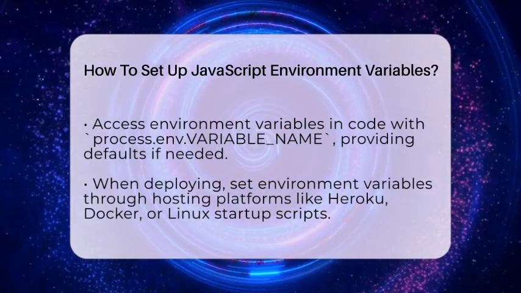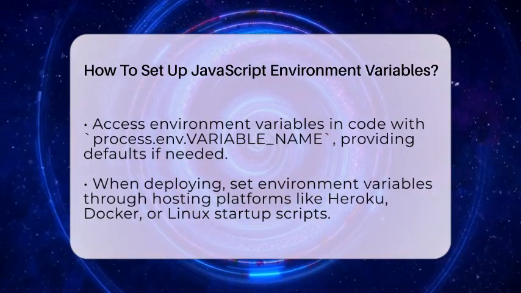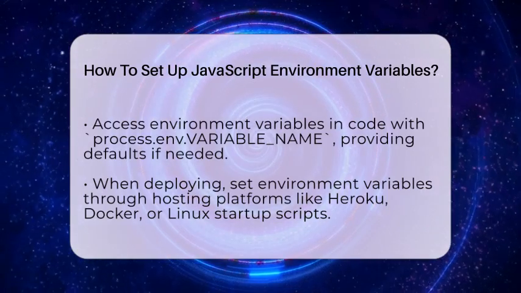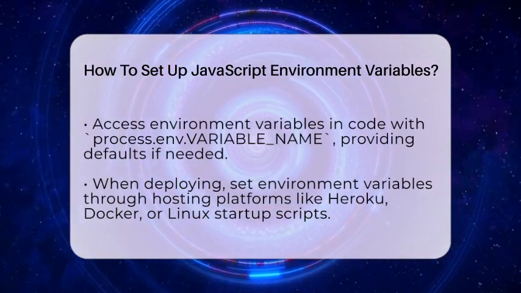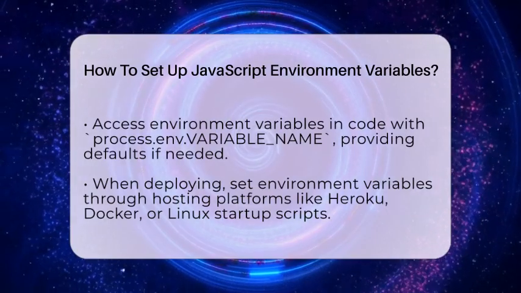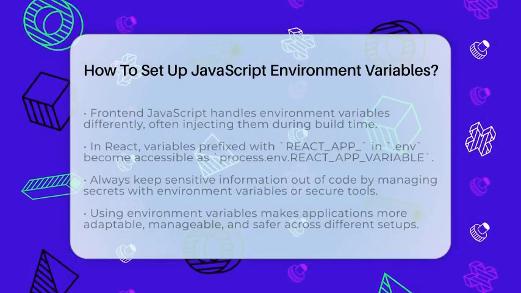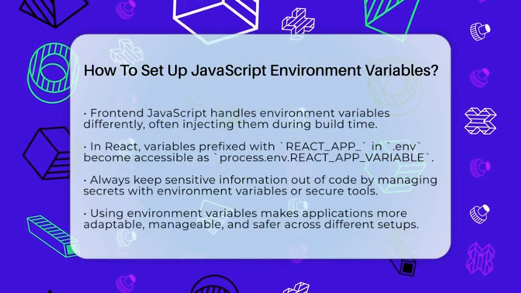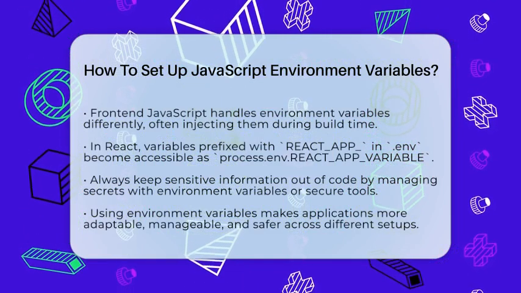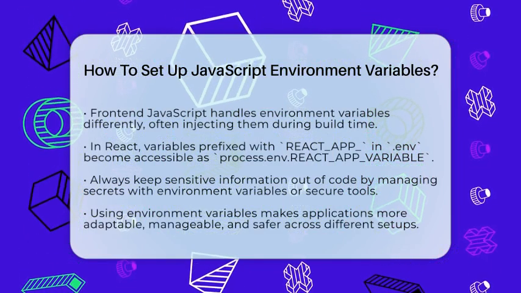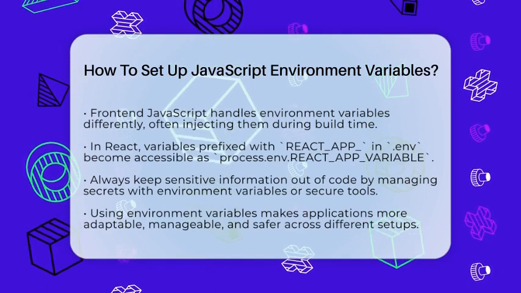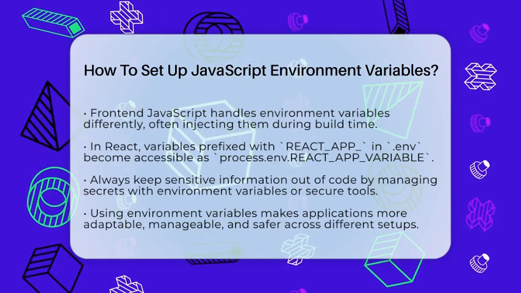For front-end JavaScript, environment variables work differently. Since the code runs in the browser, you can't access server-like environment variables directly. Instead, build tools or frameworks inject these variables during the build process. For example, in React, variables that start with REACT_APP_ in your .env file become accessible as process.env.REACT_APP_VARIABLE. When you build your project, these variables are embedded into the code.